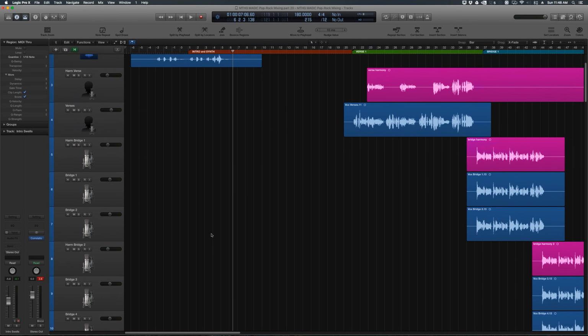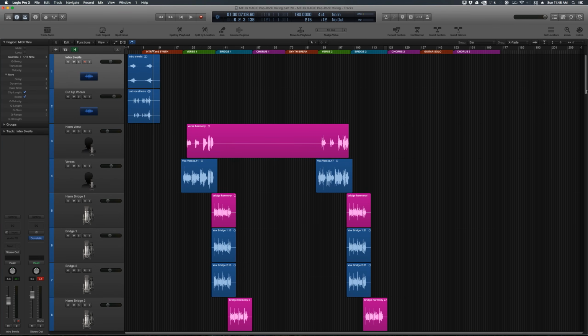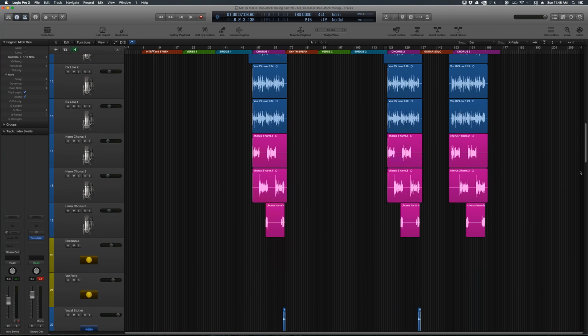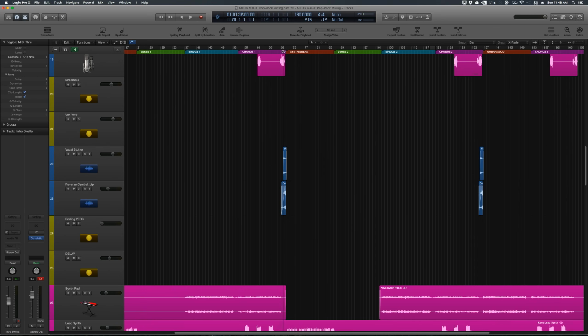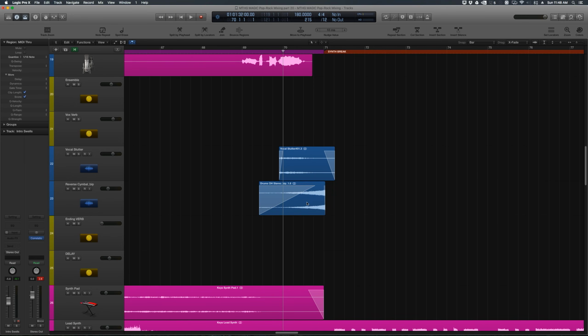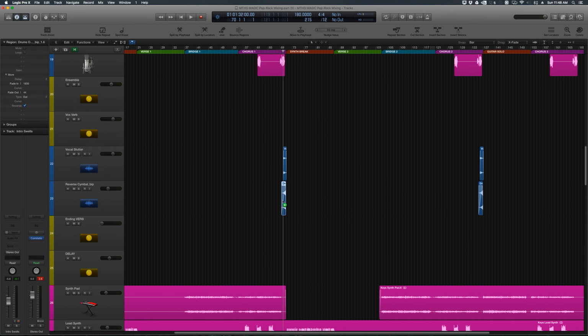The last thing I'm going to do is I'm going to take the reverse cymbal effect that we created over here for one of the transitions, and we're going to layer this up at one point. So again, making sure that we're in bar mode and snapping to relative value. I'm going to pull this over. I'm going to hold Option and drag this over.